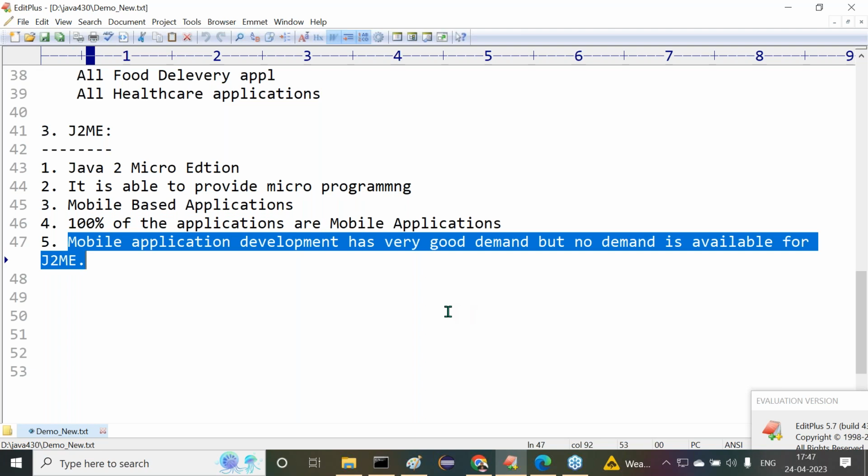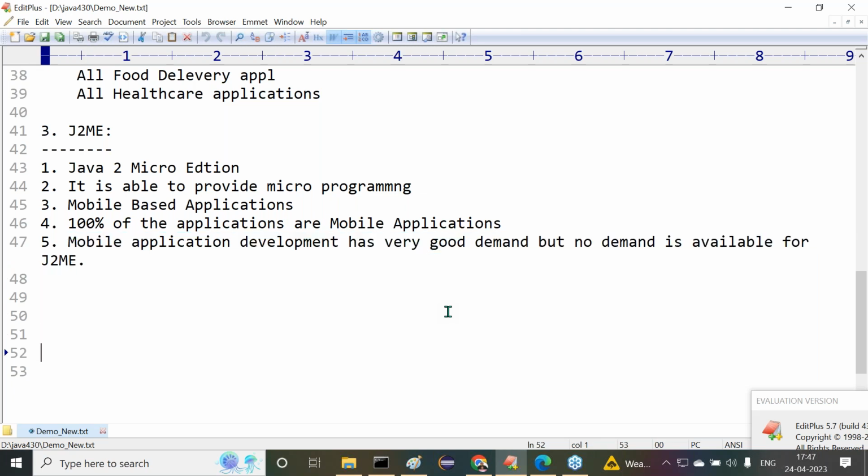Mobile application development has very good demand outside, but J2ME does not have any demand. It's almost dead outside. So we have to understand this J2ME part clearly. Out of all these, J2SE and J2EE are live at present in Java. J2ME is not required. No need to learn J2ME. We can leave this content here.